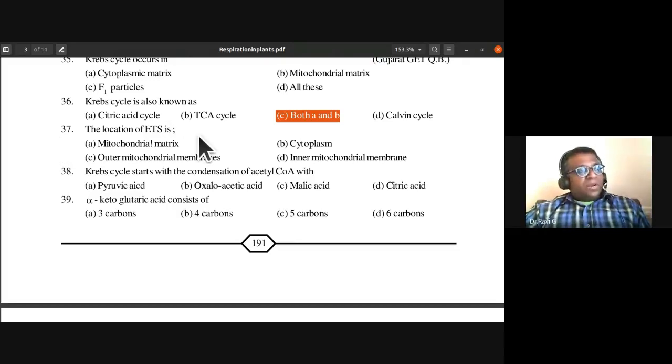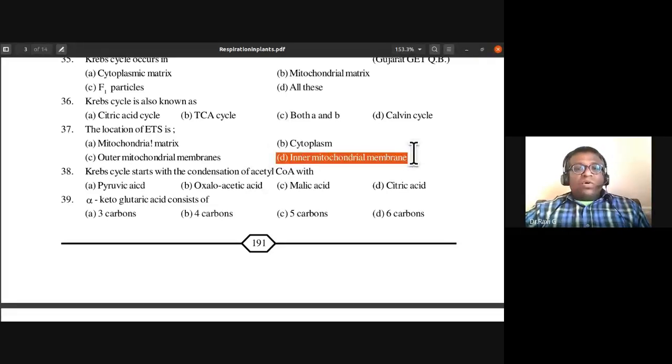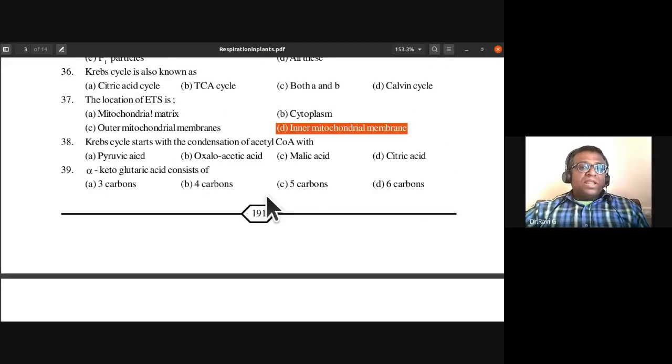The location of electron transport system is, where is the location of electron transport system? Is it mitochondrial matrix, cytoplasm, outer mitochondrial membrane, or inner mitochondrial membrane? So the location of electron transport system is inner mitochondrial membrane. So 37th, the answer is D, inner mitochondrial membrane.